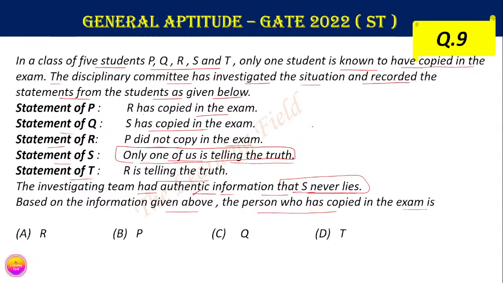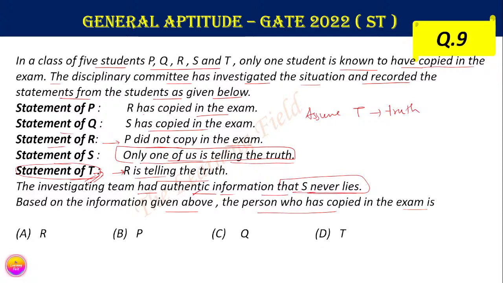Therefore, let us assume T is telling the truth. Suppose T is telling the truth. Okay, so that means R is telling the truth. So if the statement of T is true, since it says that R is telling the truth, therefore if T is telling the truth, then R is also telling the truth, and R says that P did not copy in the exam.